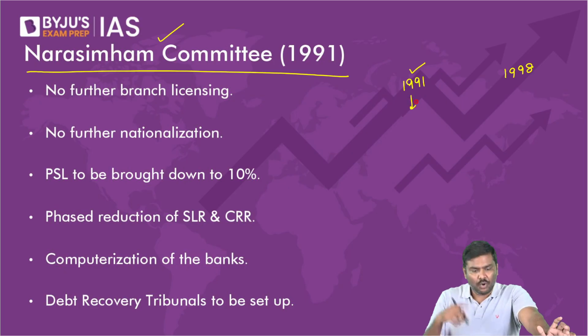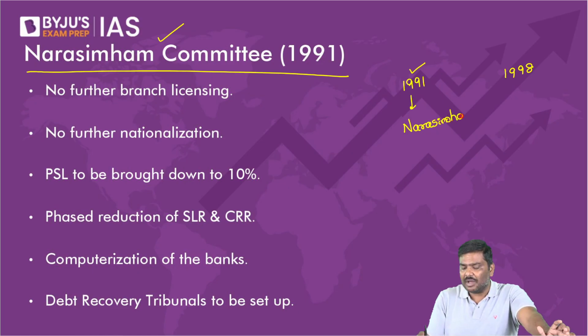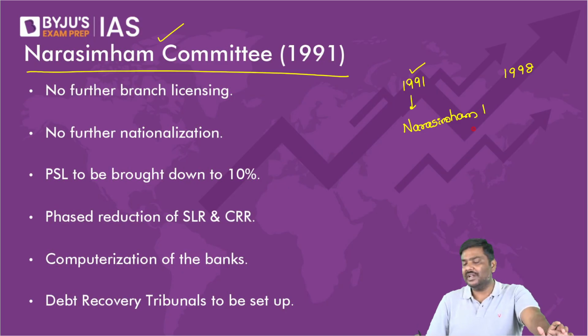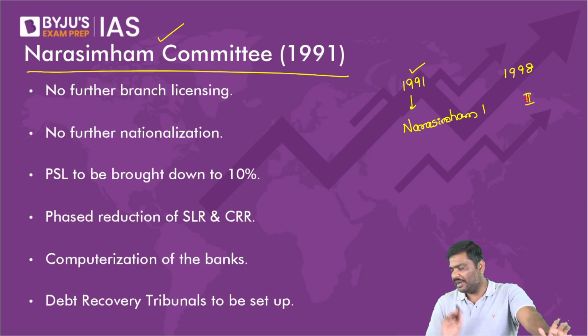Both were headed by Mr. Narsimham, and that is the reason these are referred to as the Narsimham 1 committee and the Narsimham 2 committee.